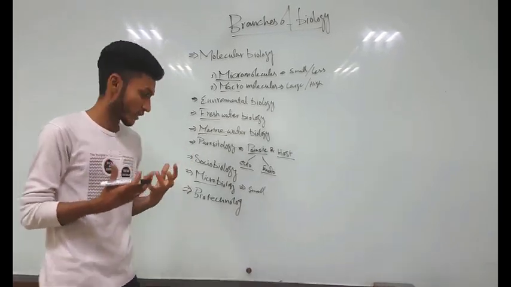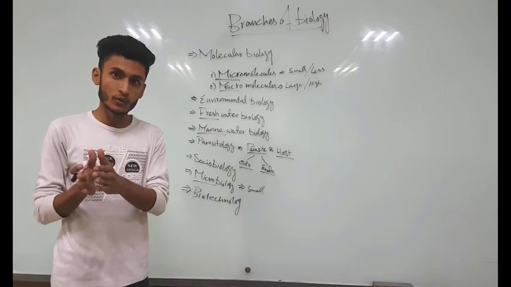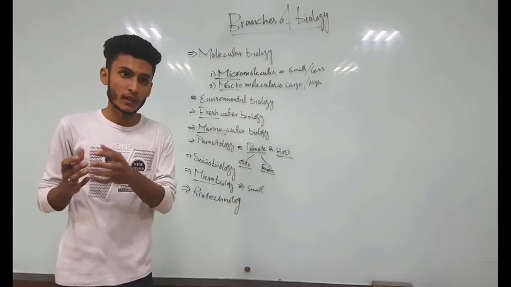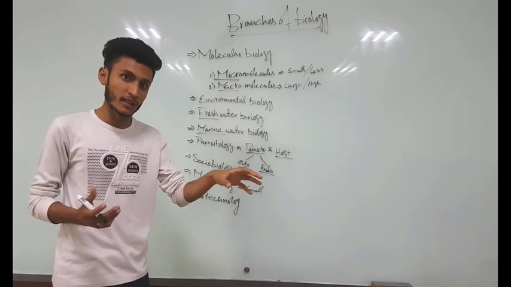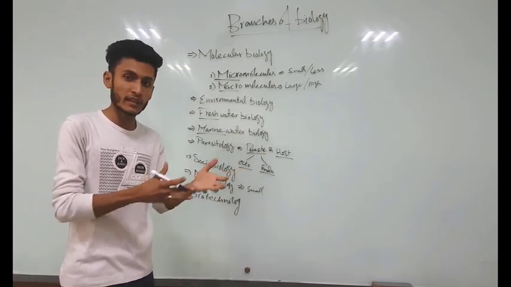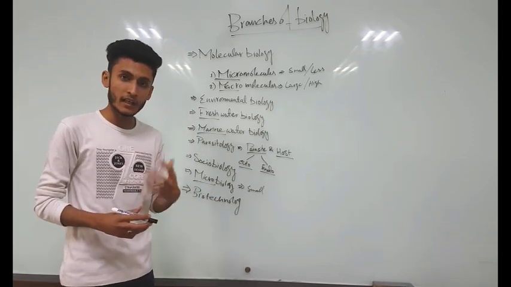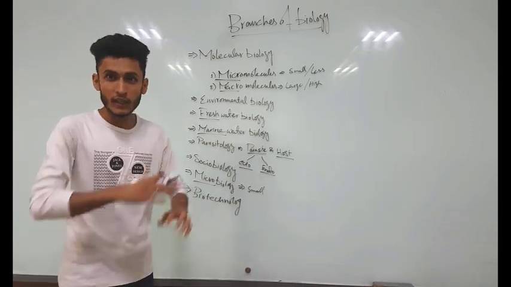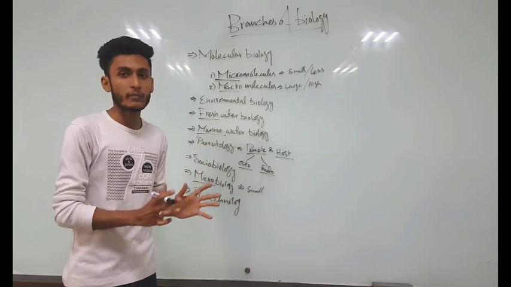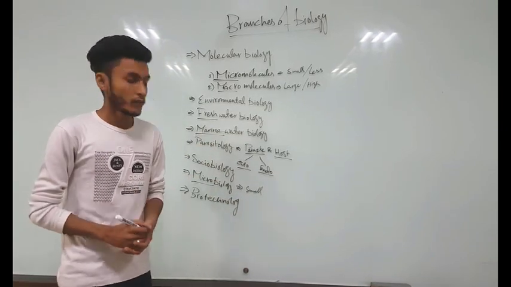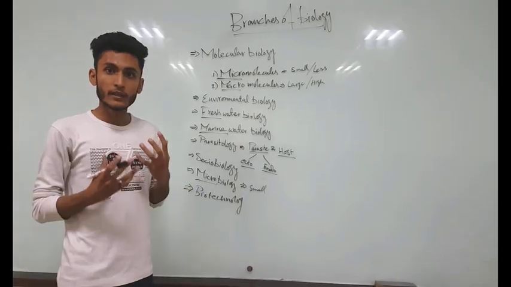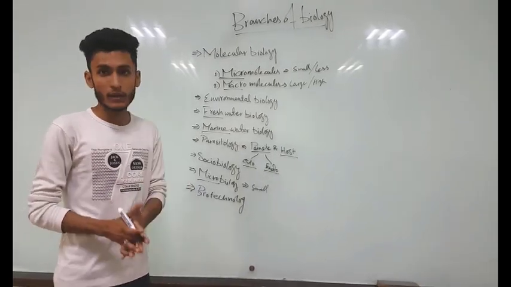If humans are suffering from diabetes, we take the gene from a healthy person which produces insulin in the human body, and we insert it in the bacterial genome, which makes that bacteria transgenic, and that bacteria starts producing insulin. We extract the insulin and then give it back to the human, which then solves the problem of high glucose level. So this is how we help living organisms by using living organisms.